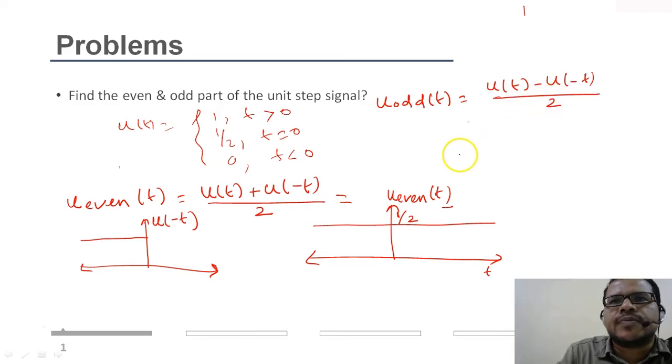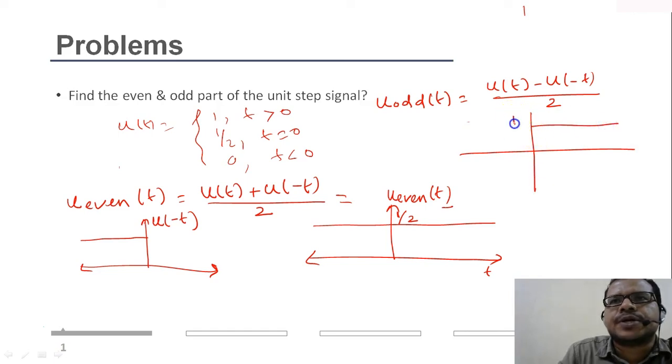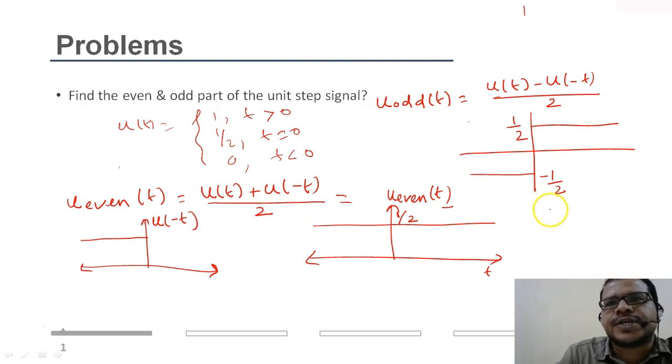So here the amplitude will be half for u of t, and here the amplitude is minus half for u of minus t. You see this is actually half of the signum function, right?